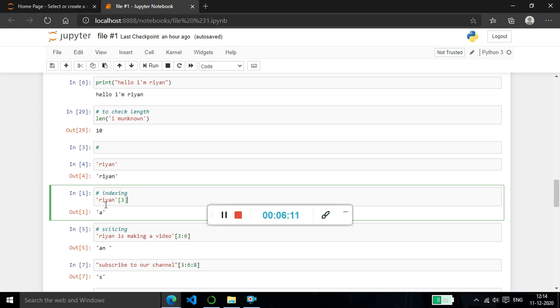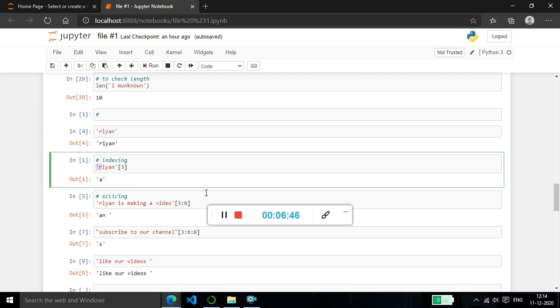So you will think 3 must be Y. No. After 1 is R, 2 is I, 3 must be Y, and why is it showing A? That's one more thing: the first letter is 0. First, whether it's a letter or space, it's 0. Second is 1, third one is 2. That means R is 0, I is 1, Y is 2, and A is 3. So when I tell Python to show me 3, it shows A. This is indexing. Let's slice.